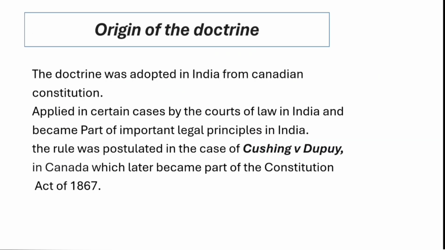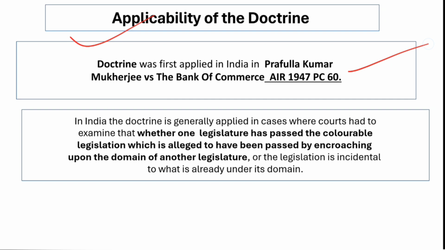The origin of the doctrine is from the Canadian Constitution, and this was the judgment Cushing versus Dupuy in Canada. Later, after this judgment, this doctrine became part of the Constitution of 1867 in Canada, and then it was brought into the Indian context, where this doctrine is used to decide the conflicts between different laws made by different legislatures. In Prafull Kumar Mukherjee versus Bank of Commerce, AIR 1947, a judgment of the Bombay High Court, this doctrine was first applied to decide the conflict in laws.